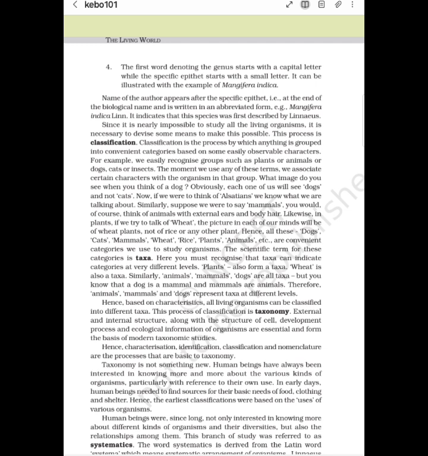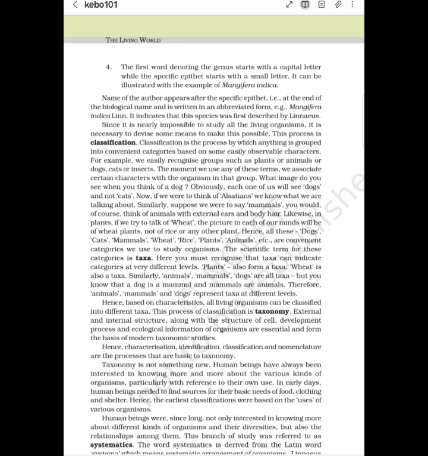Likewise, in plants, if we talk of wheat, the picture in each of our minds will be of wheat plants, not of rice or any other plant. Hence, all these dogs, cats, mammals, wheat, rice, plants, animals, etc. are convenient categories we use to study organisms.